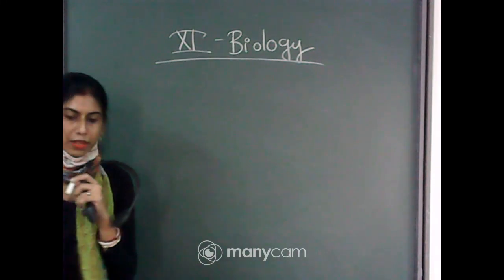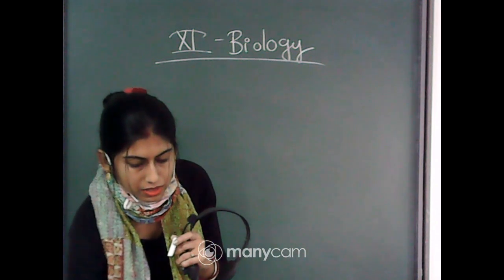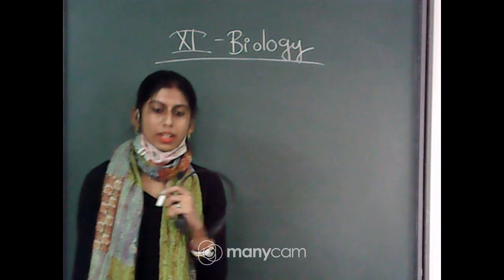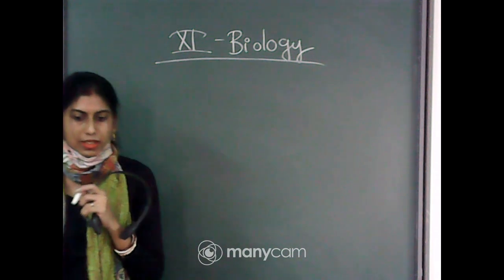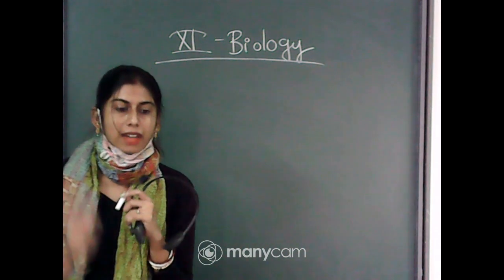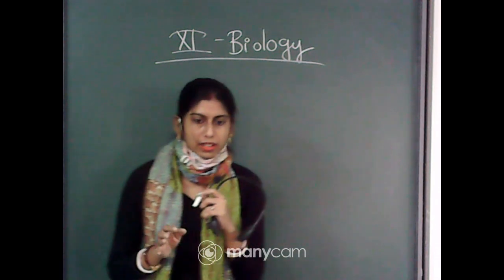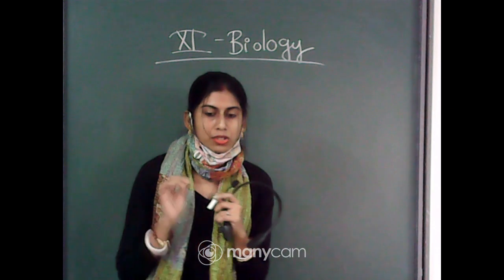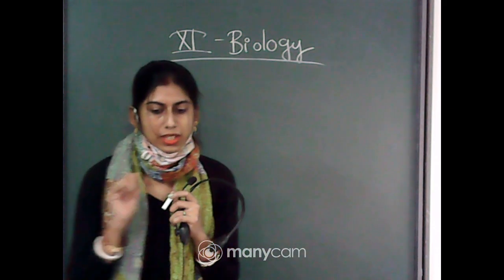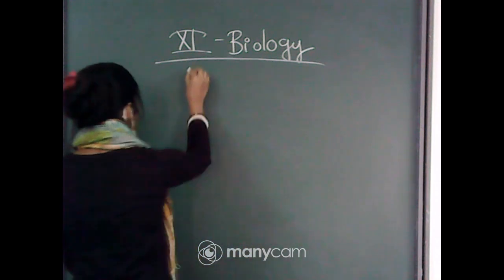Okay, good afternoon everyone. So, today I will continue the chapter chemical coordination and integration, and in my previous class I have completed up to the pancreas and only three endocrine glands are left. These are adrenal gland, testis and ovary. So, today I will discuss about these three. First I will discuss about the adrenal gland.